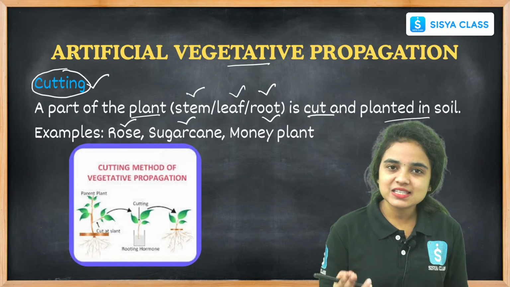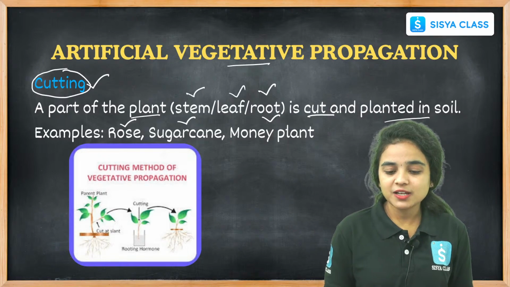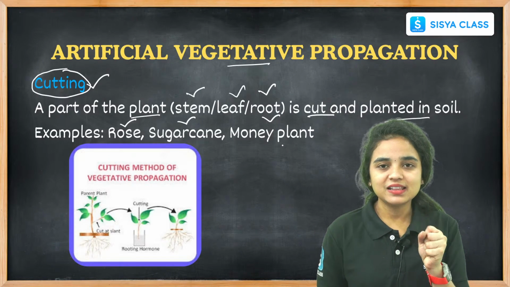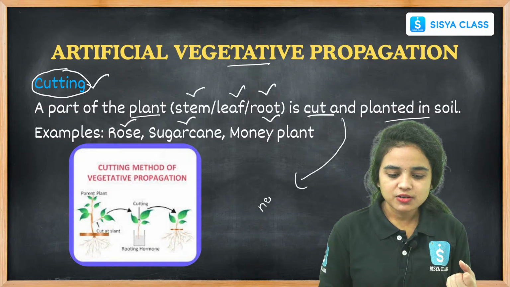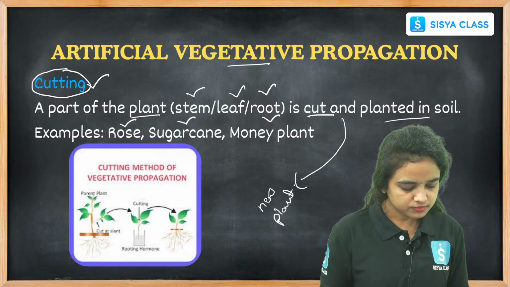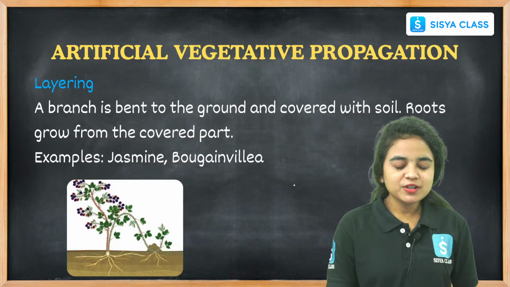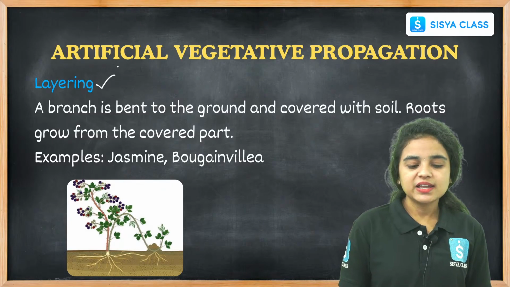By cutting the stem, or the leaf, or the root of the plant, we can plant it again in the soil. A new plant will be developed, right? Right. Coming to the next one in artificial vegetative propagation, layering.